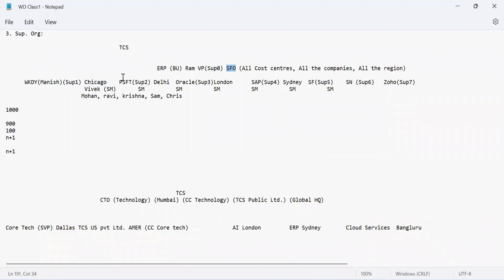Okay. Then you see there is a department, Microsoft. It is in Delhi, which means I need to have a different company name also. Why? Because my location is changing and that location is in a different country. Chicago is in the US, SFO is in the US, but now I have a supervisory organization which is PeopleSoft, but that is in Delhi, right? Another one is in London, right? Then you have something in Sydney. So if your locations are changing, your cost center, company, region, everything will have to be managed.